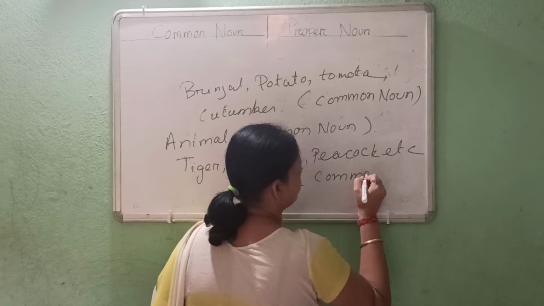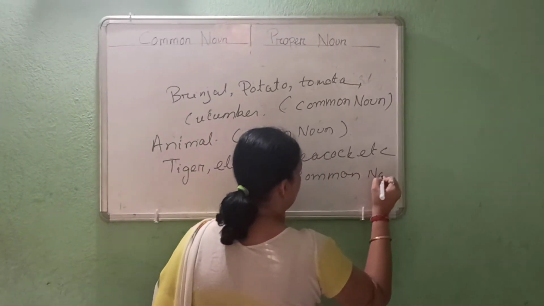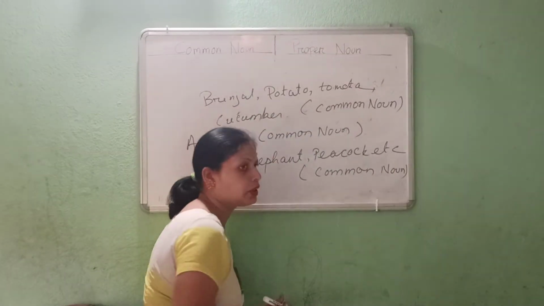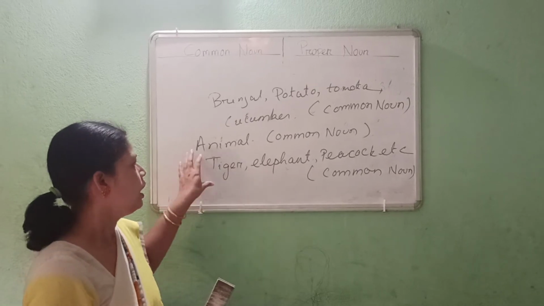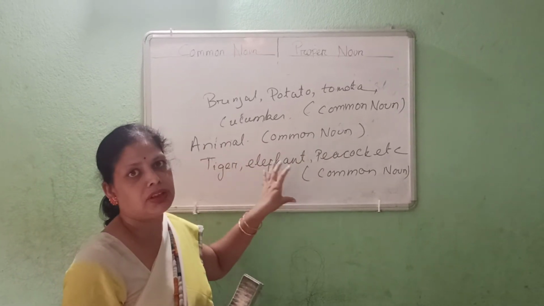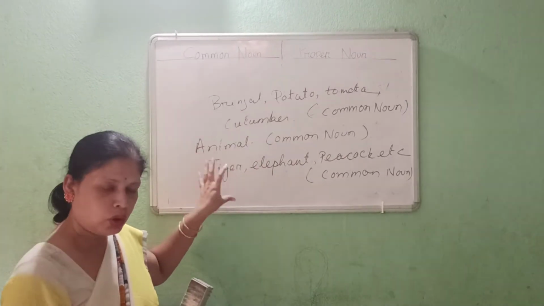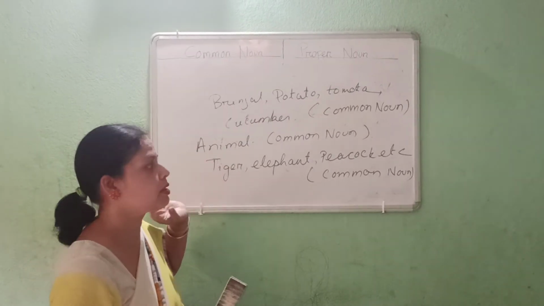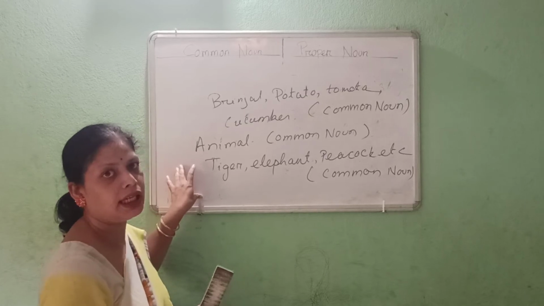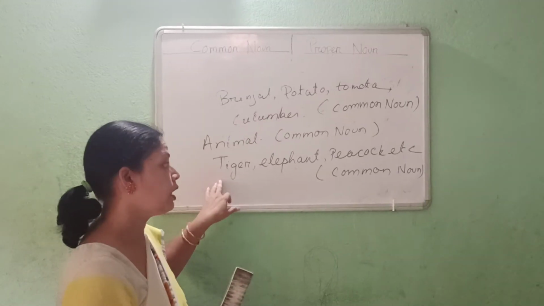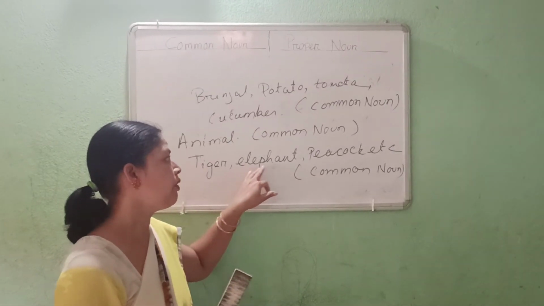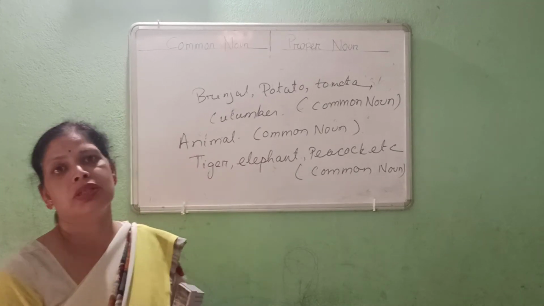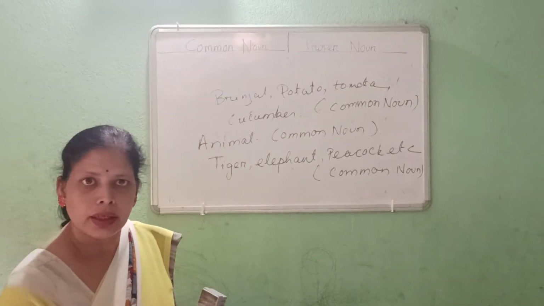Why? Because they belong to particular kind or species. A tiger, elephant, peacock, giraffe, though they are the name of animals, they belong to certain kind or certain species. For that reason, you will never write that tiger is a proper noun. Tiger is common noun. Always tiger, elephant and peacock, all the animal names are coming under common noun.